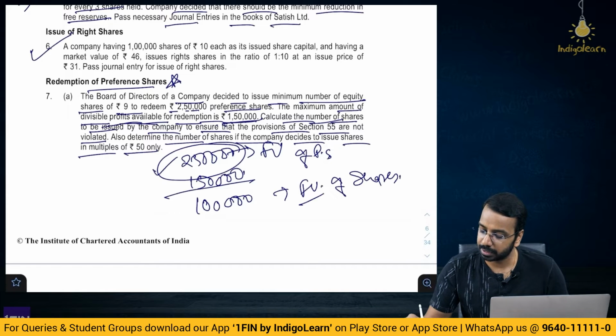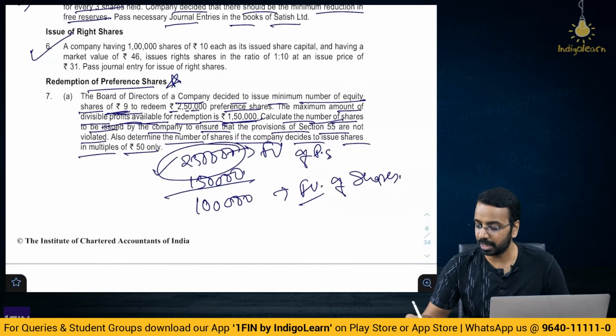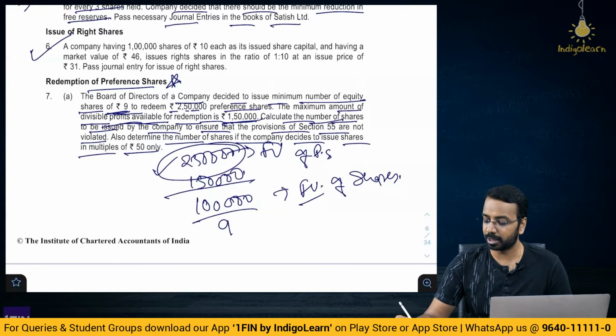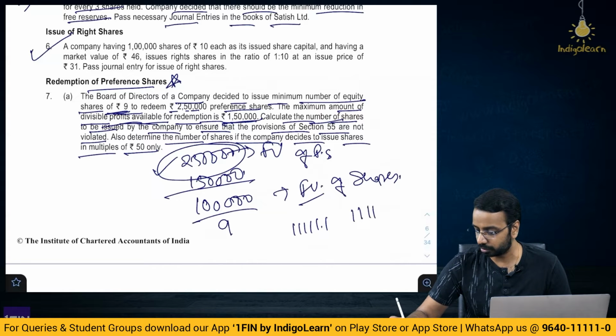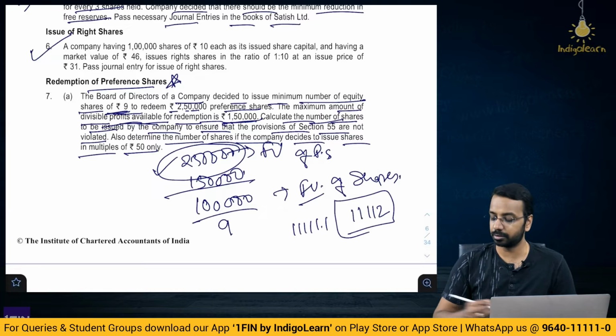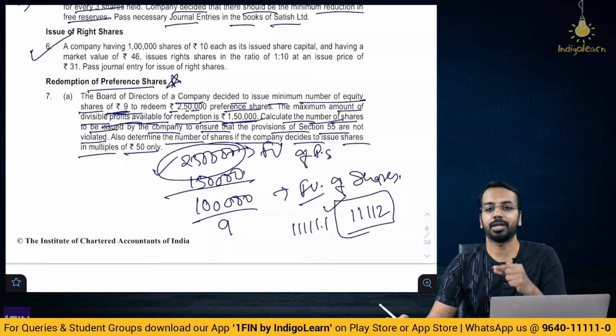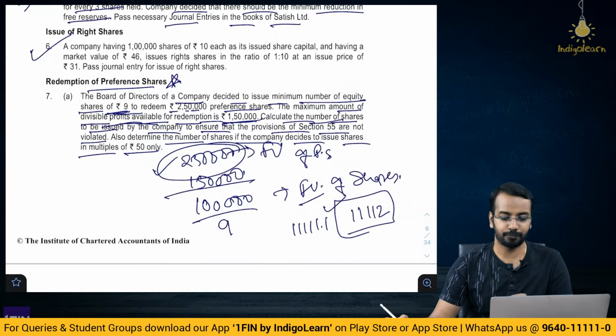Now, here, what is the face value? 9. So, 1 lakh divided by 9, if you do, it becomes 1,111.1, or you round it off to 11112. So, these are the number of shares that are to be issued to ensure that the minimum number of shares are issued for the purpose of redemption.